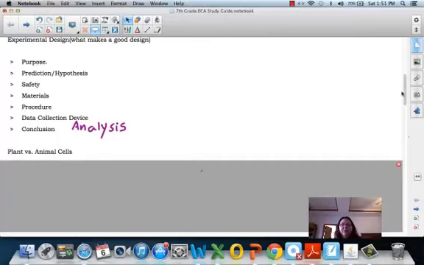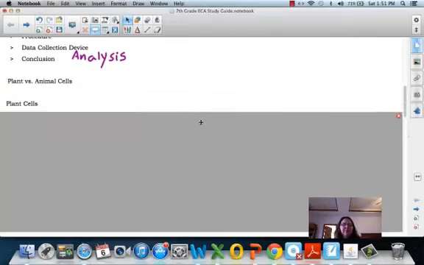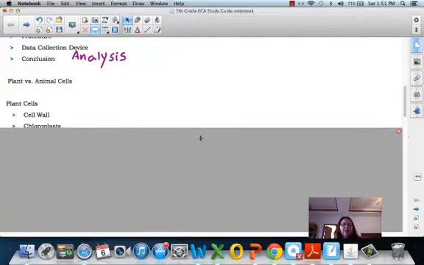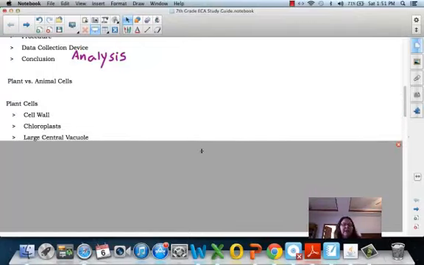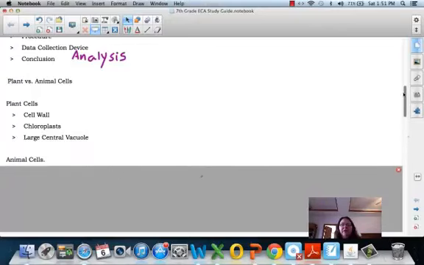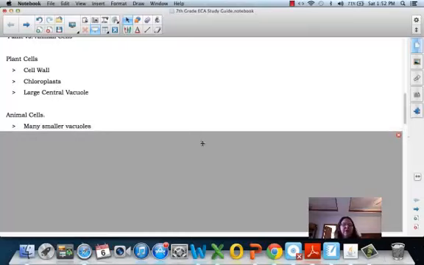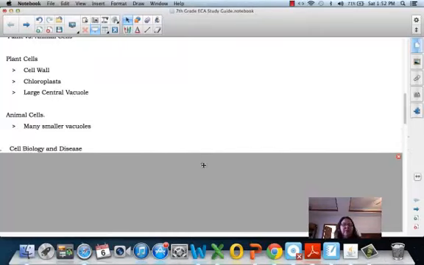Okay, plants versus animal cells. Just talked about these recently. Plant cells, remember, have a cell wall, they have chloroplasts, and they have a large central vacuole. Animal cells tend to be more variety in size. Plant cells typically are more square, rectangular. Animal cells can vary in their shape. They do have many smaller vacuoles.